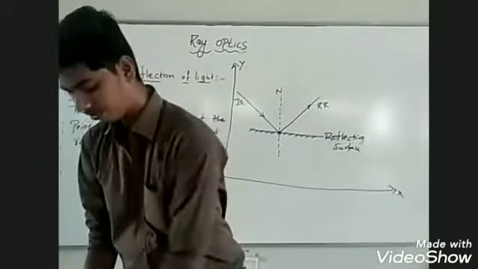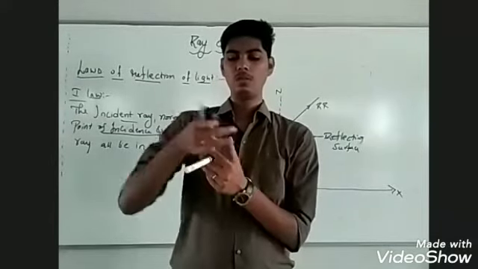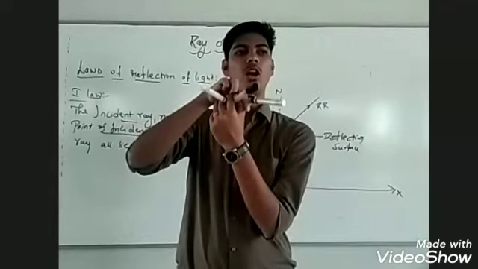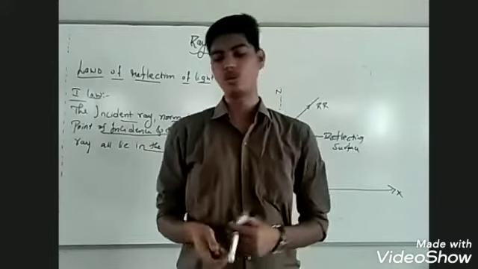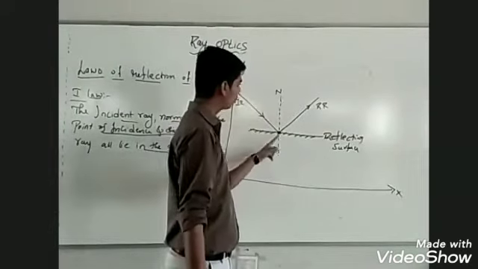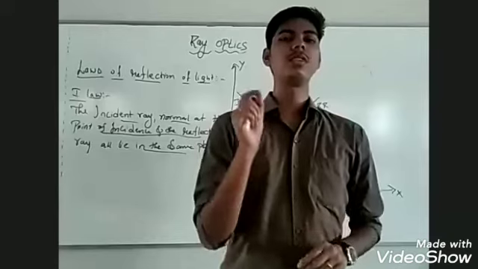So the incident ray, the normal at the point of incidence, and the reflected ray all lie in the same plane. They are always in one plane. The plane of the incident ray is the same plane as the normal and the reflected ray. This is the first law of reflection.